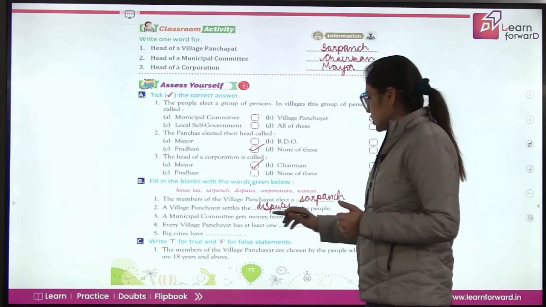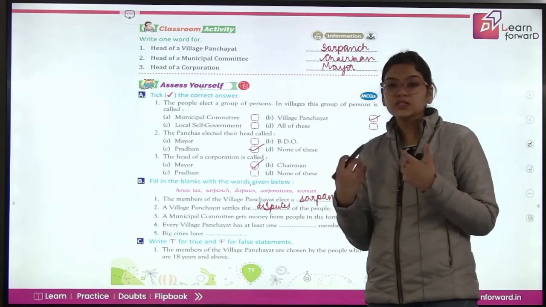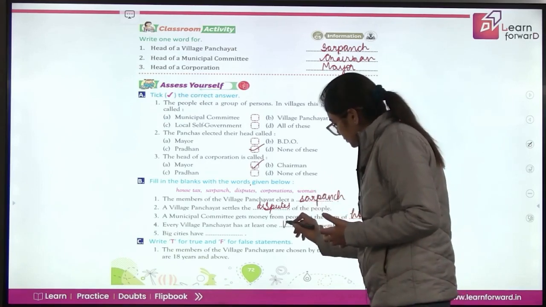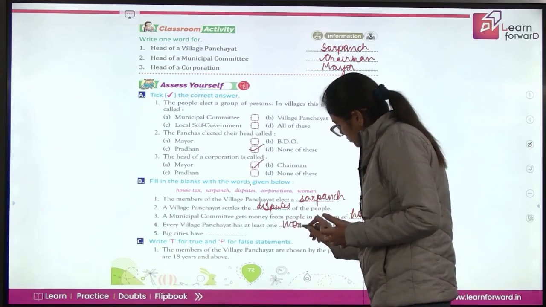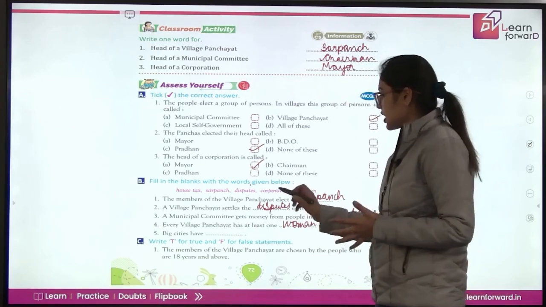Every village panchayat has at least one woman member. Now, fifth, big cities have corporations.